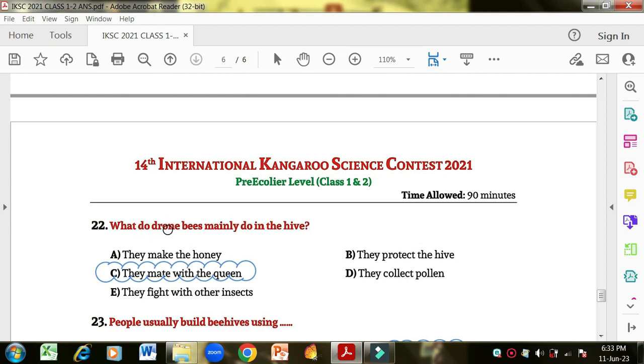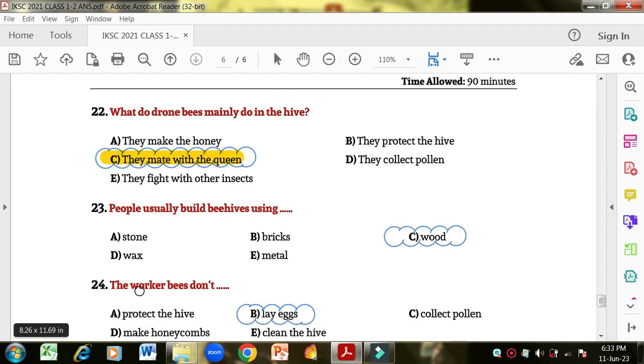What do drone bees mainly do in the hive? We know that drone bees are the male bees. So do they make the honey? No, it is done by the worker bees. They protect the hive? No. They collect pollen? No. They fight with other insects? No. These all four tasks are done by the worker bees. What do drone bees do? They mate with the queen. So option C is correct. They only mate with the queen. They help to fertilize.